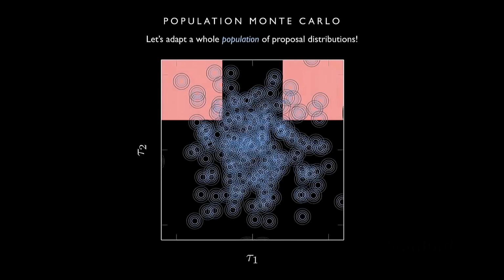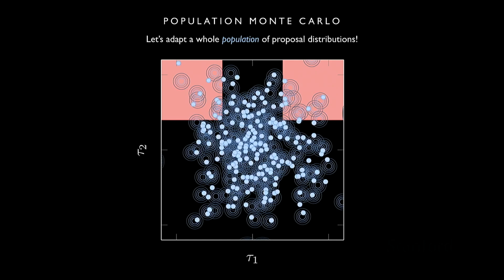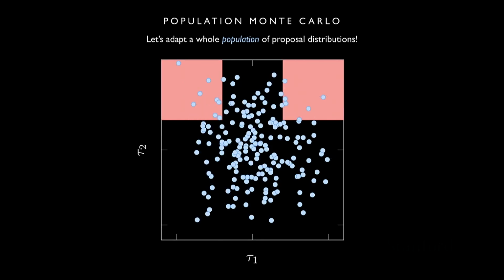First I'm going to visually show you what this looks like, and then I'll show you the actual steps of the algorithm. Basically, we start out with a whole bunch of proposals. Every single one of these is one distribution, this is another proposal, this is another proposal, and so on. The first step is we draw a sample from every single one of these proposals. So for each proposal, we just get one sample. Here's our sample from this proposal, and so on. Now we're left with a bunch of samples from our proposals.